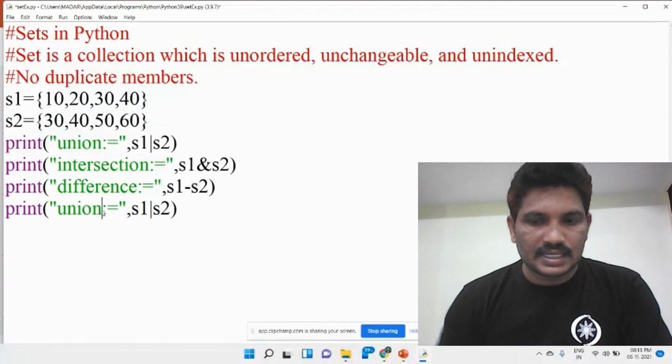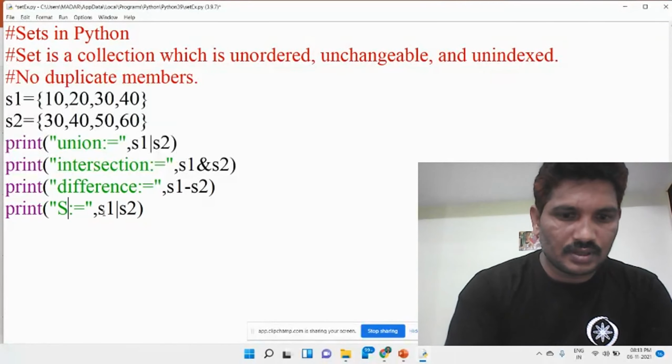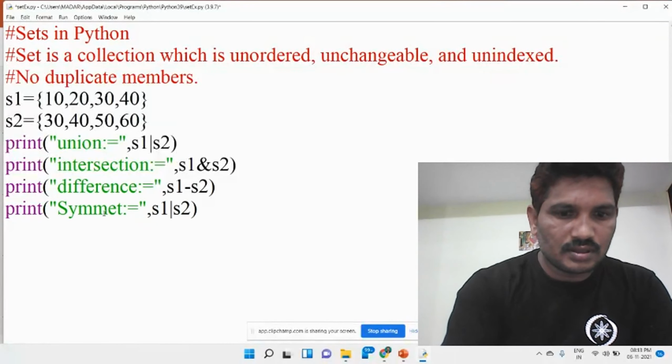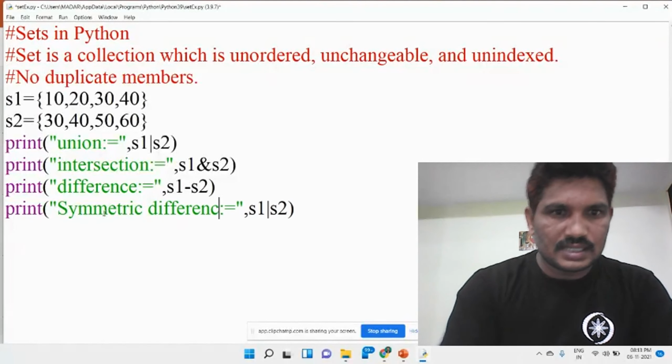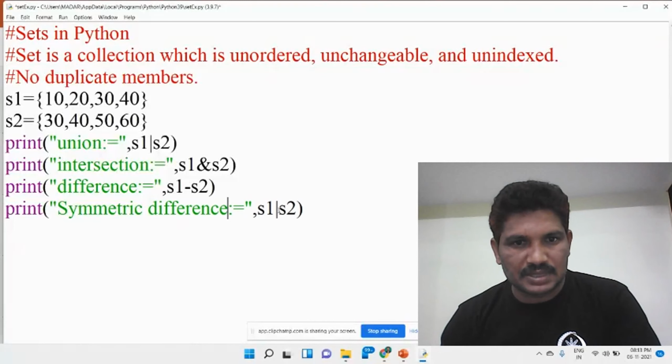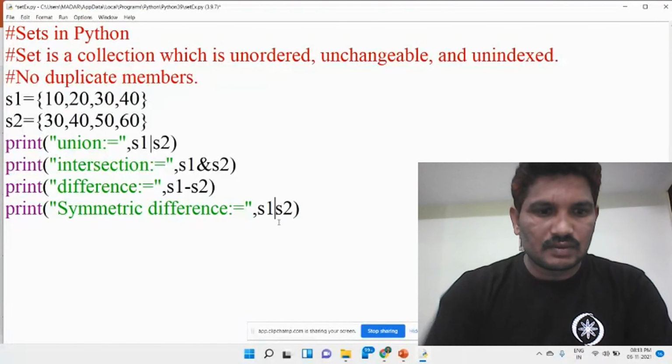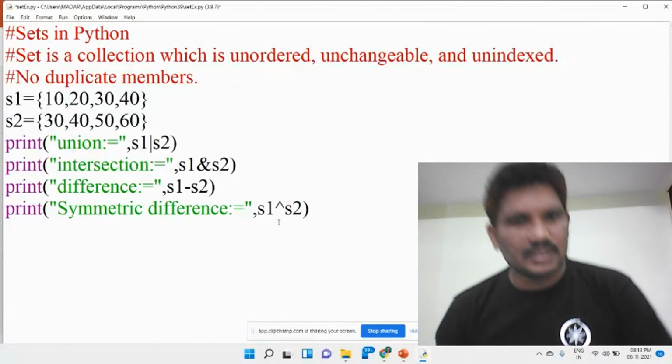Then the symmetric difference. Here there is one cap symbol. What is called the cap symbol.